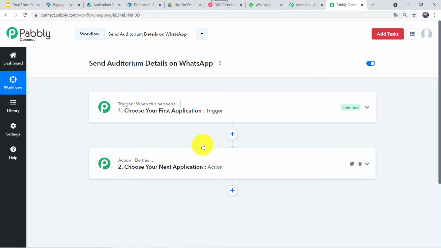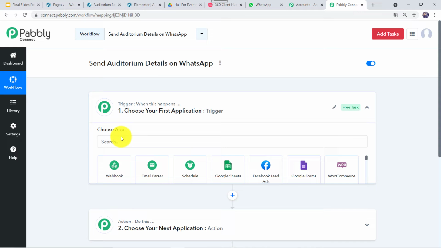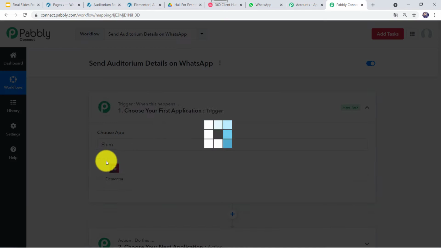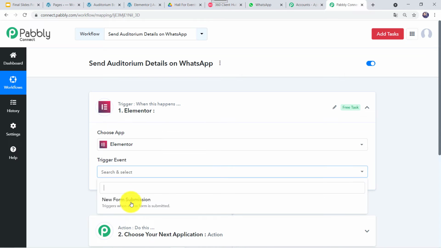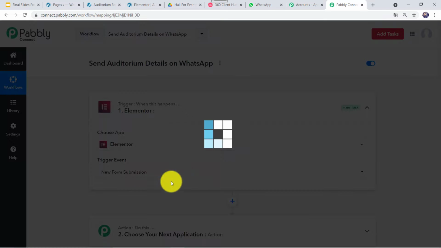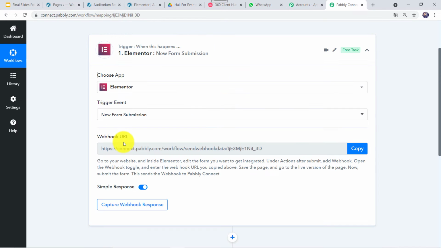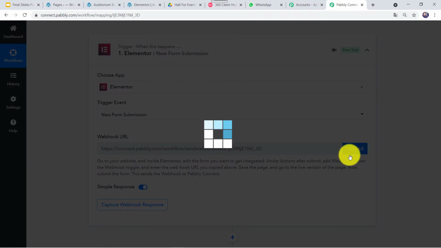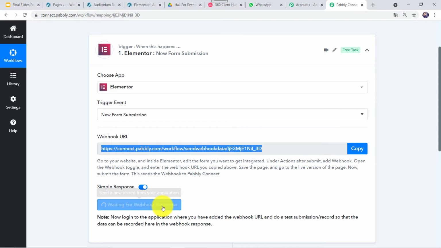So in the trigger window, we are going to select the application name as Elementor Forms. And here in the trigger event, we have to select new form submission. So here we can see a webhook URL. We have to simply copy this webhook URL from here. Okay. Now it is waiting for the webhook response.